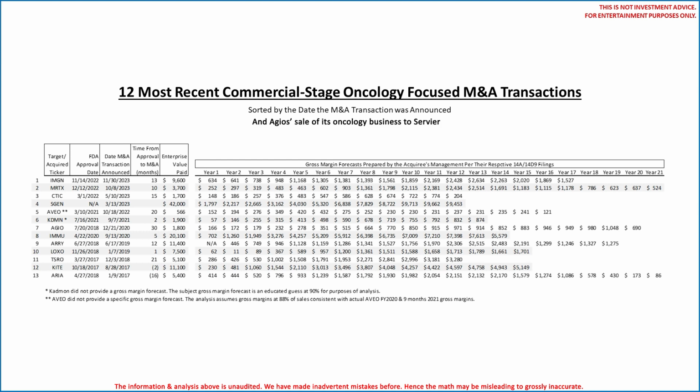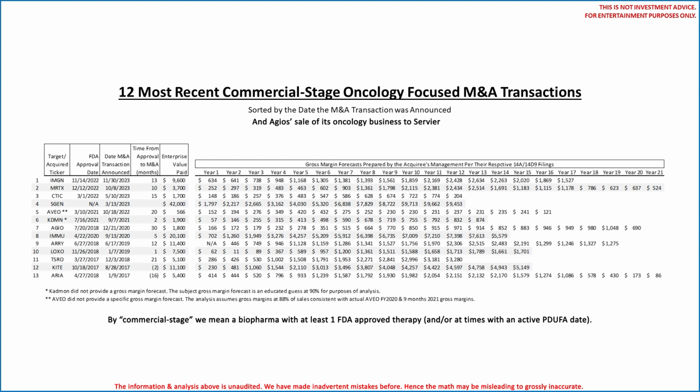This analysis may provide a range of valuation expectations for peers. For example, one could apply the range of discount rates from these 13 transactions to long-term gross margin forecasts of current independent commercial-stage oncology-focused biopharmas as one tool of many to estimate their potential valuation in an acquisition. We are otherwise not going to judge nor offer any opinions. We are merely sharing the math.